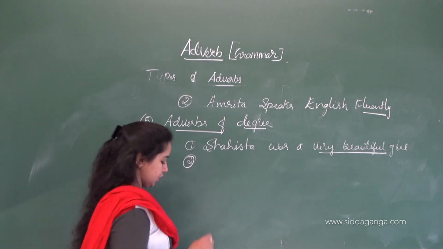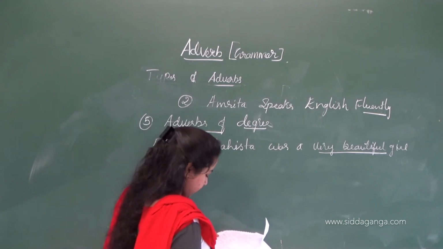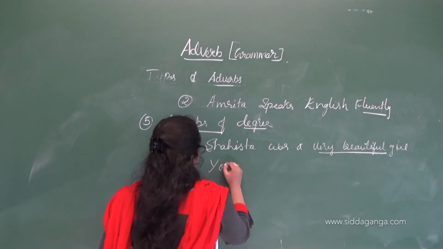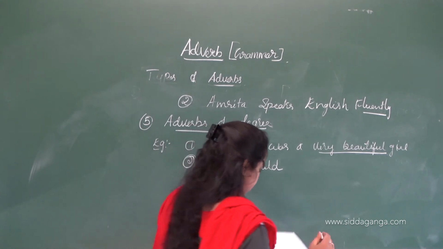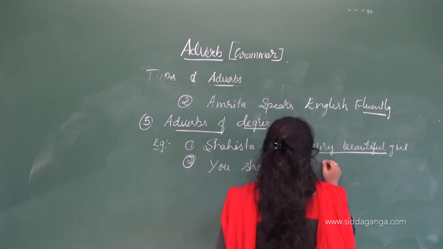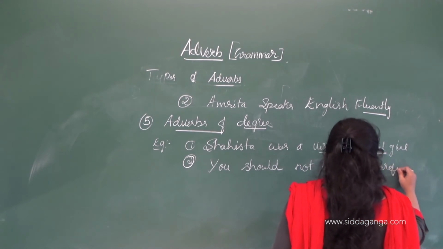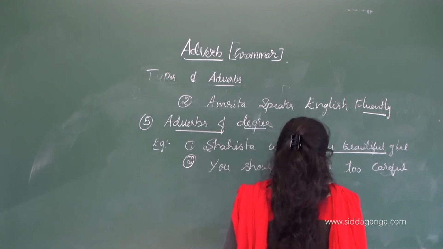So let's see the next example. You should not be too careful about your attire.